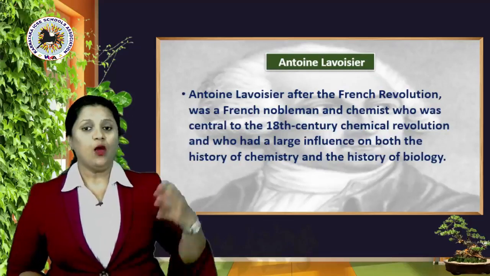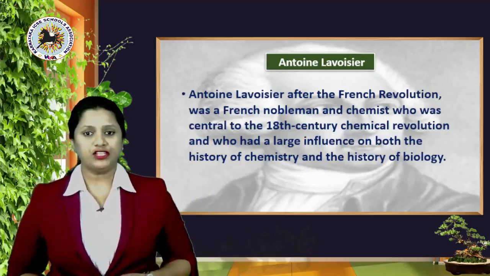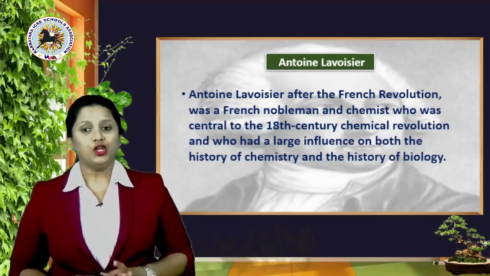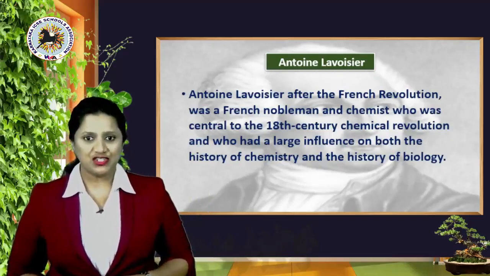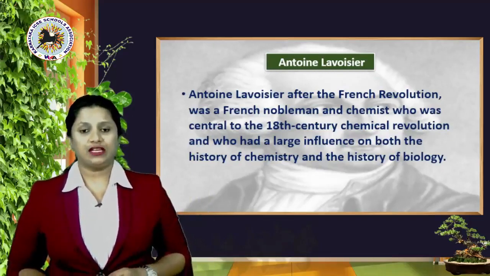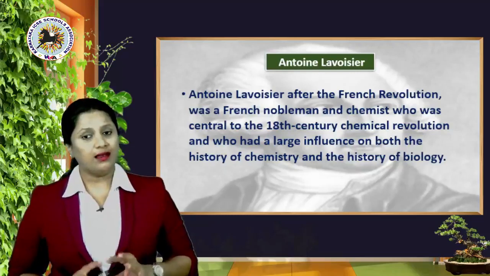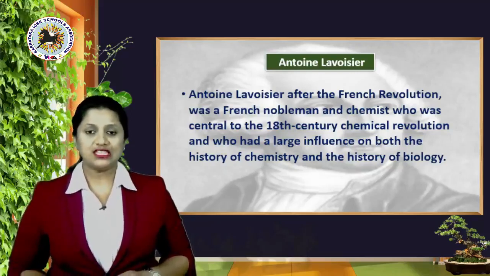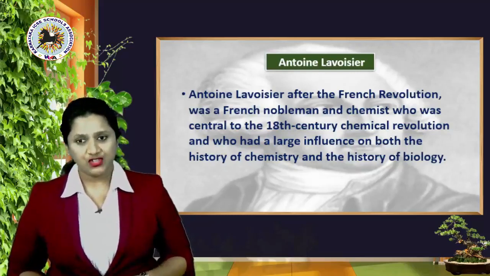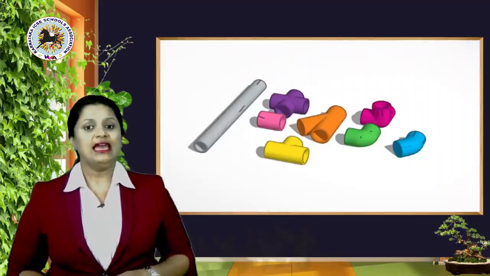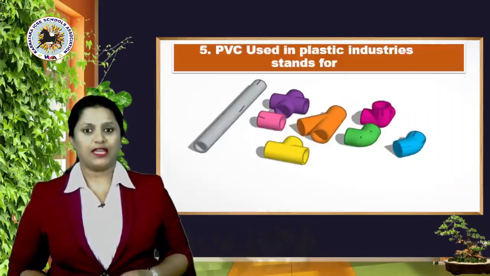So who was he? Well, Antoine Lavoisier, who lived through the French Revolution, was a French nobleman and chemist who was central to the 18th century chemical revolution and who had a large influence on both the history of chemistry and the history of biology. Okay, moving ahead to the fifth question.